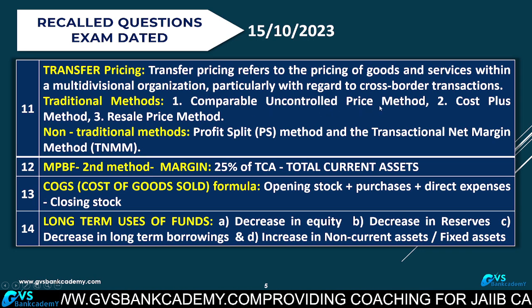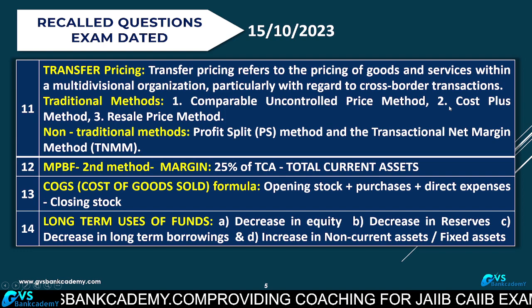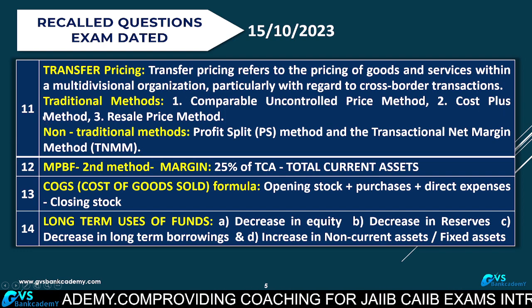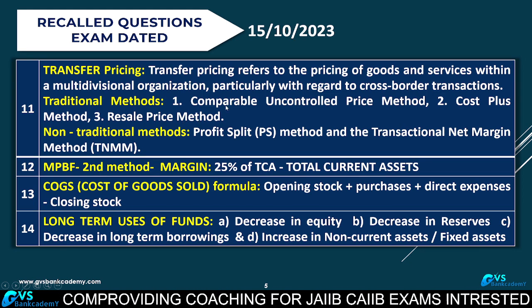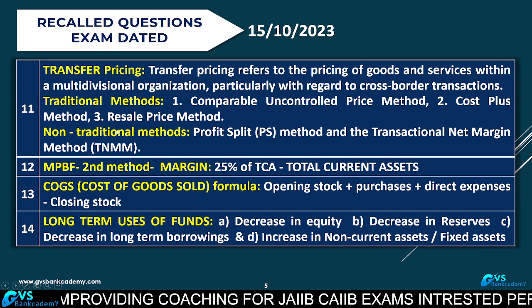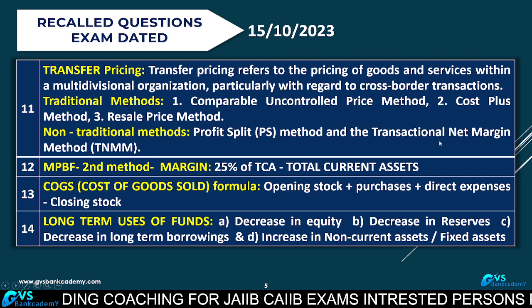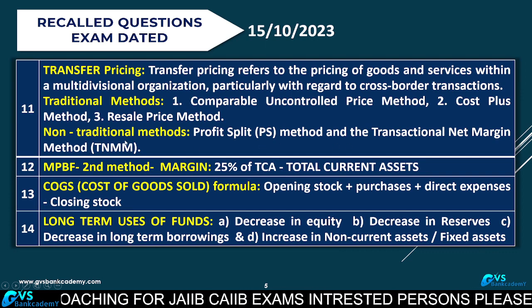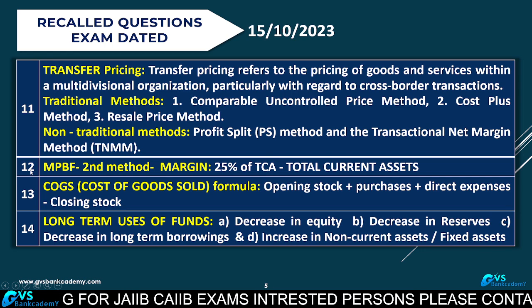Comparable uncontrolled price method, cost plus method, and resale price method. These are the old, traditional methods. Non-traditional methods are profit split and transactional net margin method.